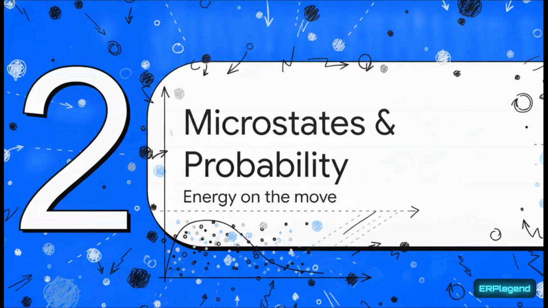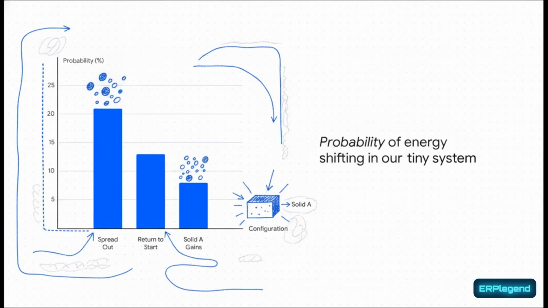All right, Section 2, microstates and probability. In the real world, energy doesn't just sit still. It is continuously hopping between neighboring bonds. And this brilliantly illustrates what happens when it does. Because energy is constantly shifting, the arrangement changes based purely on probability. In our tiny little system, there is a 21% chance the energy spreads out even further, simply because there are more microstates, more possible combinations for dispersed energy. There's only a 13% chance it returns to its exact starting distribution. And remarkably, there's actually an 8% chance that the hotter solid A arbitrarily absorbs more energy and gets even hotter.